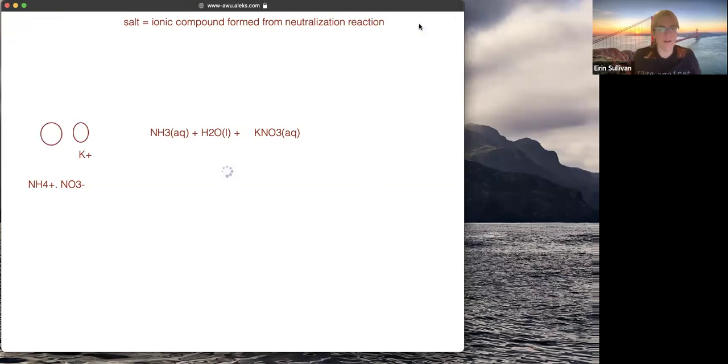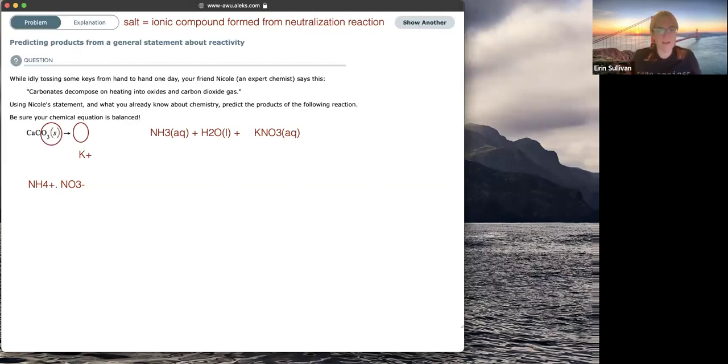All right, carbonates decompose upon heating into oxides and carbon dioxide gas. So you've got to know what a decomposition reaction looks like. What kind of oxide would we end up with? Well, an oxide's got to have a countercation, so it's going to be calcium oxide.